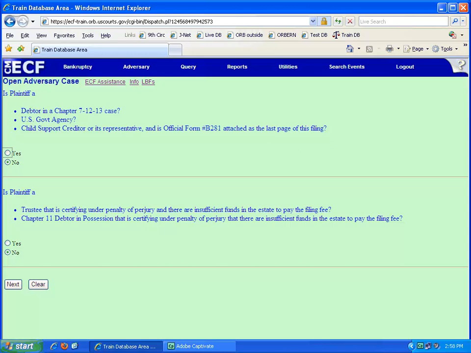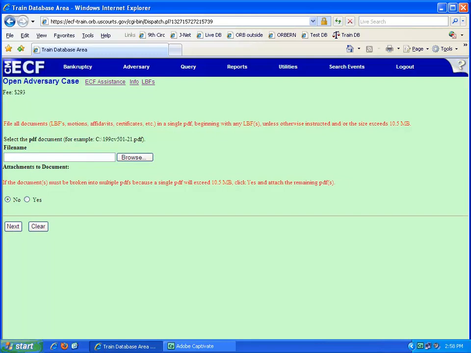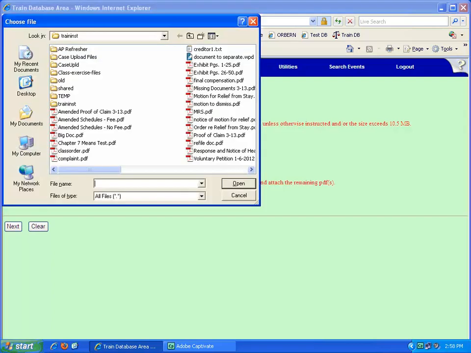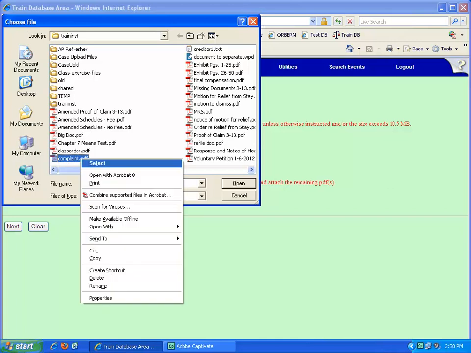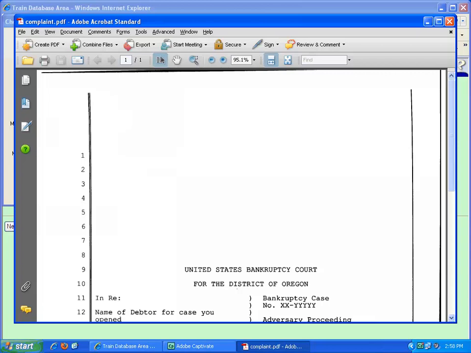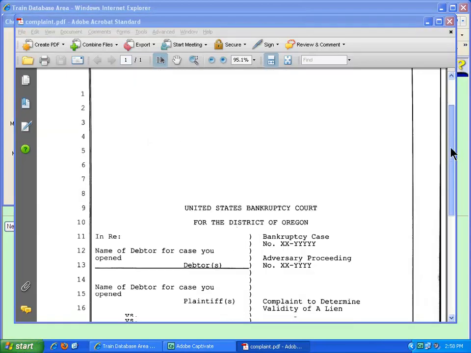Carefully read the questions and answer them as they pertain to the plaintiff. If none apply, leave them defaulted to No and click Next. Locate the file complaint. Highlight and alternate click on the file name and open the document to confirm the document is the correct one.